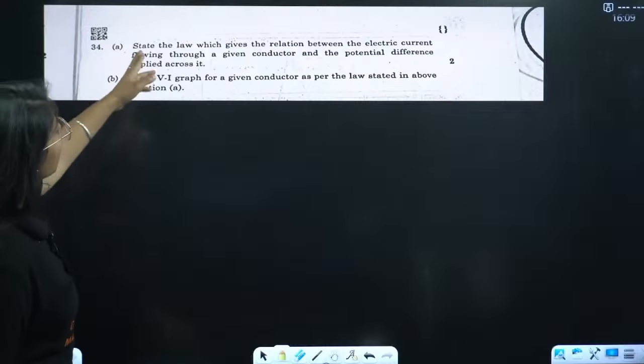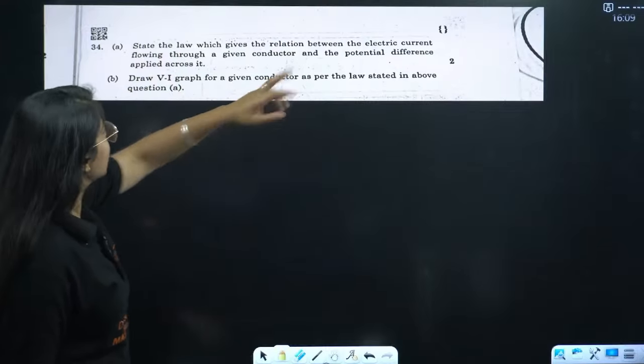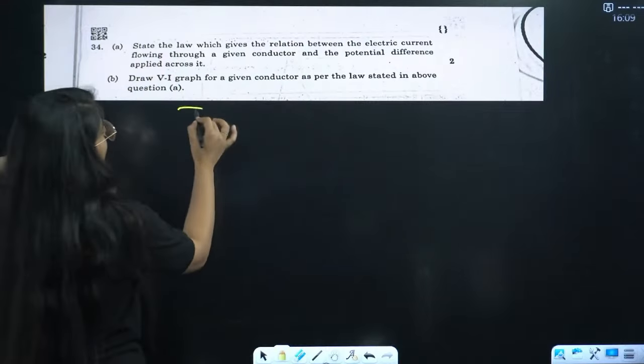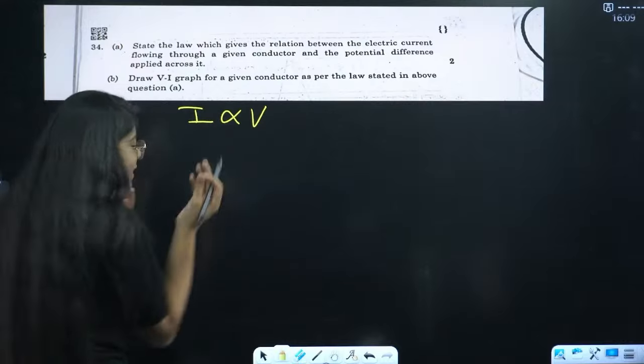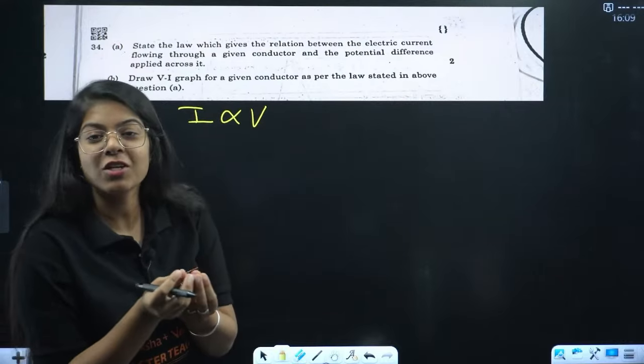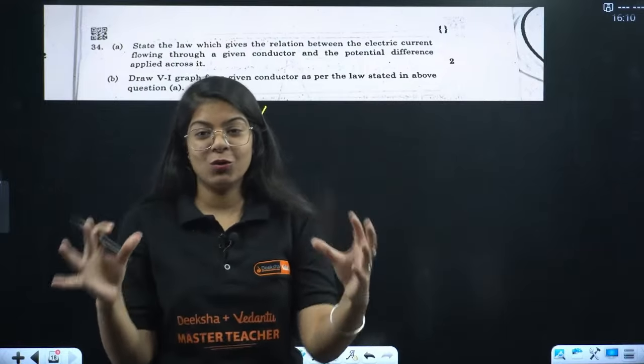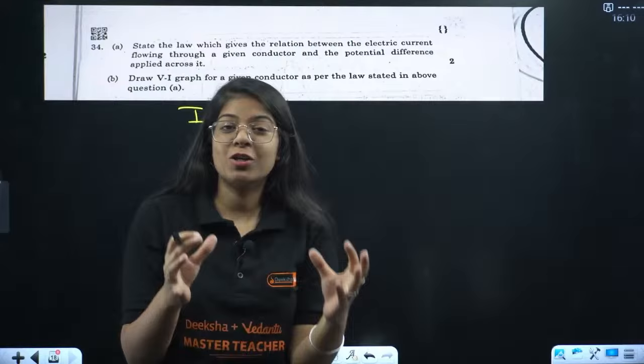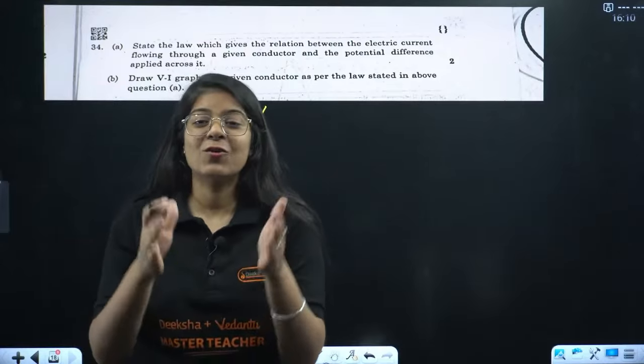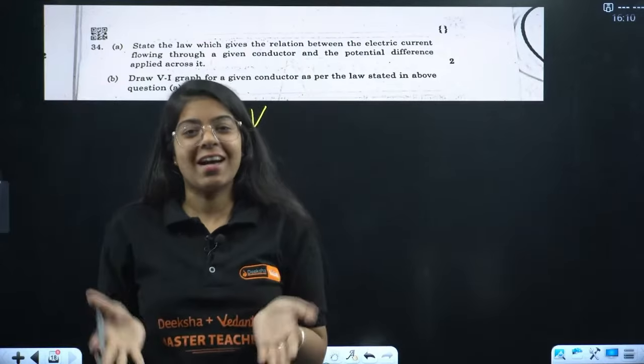State the law which gives the relationship between electric current flowing through a given conductor and potential difference. It is Ohm's law. You just have to write the definition of Ohm's law. It states that the potential difference between two ends of a conductor is directly proportional to the current flowing between those two ends of the conductor.